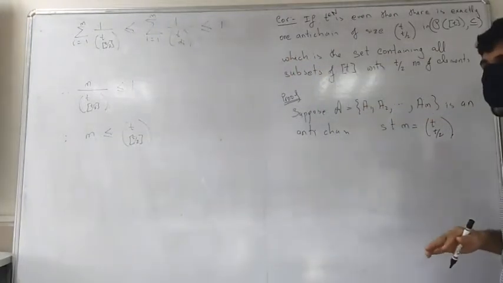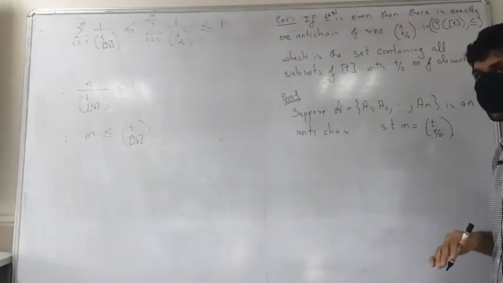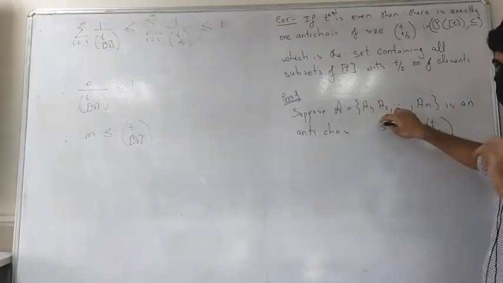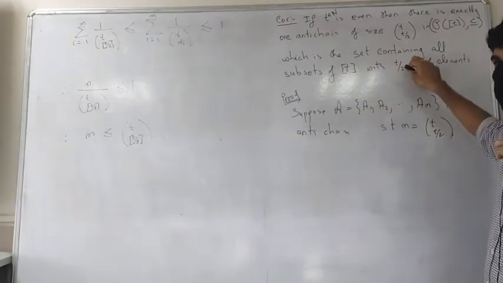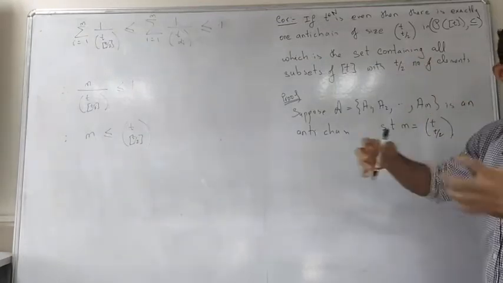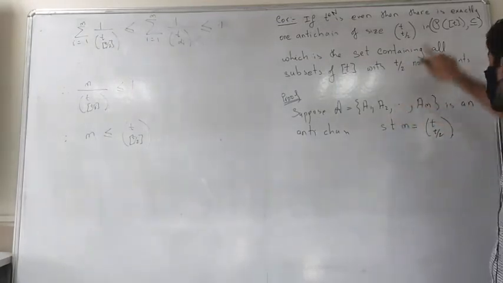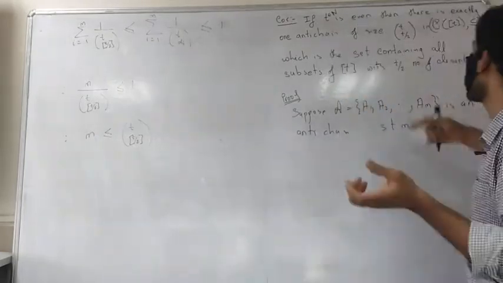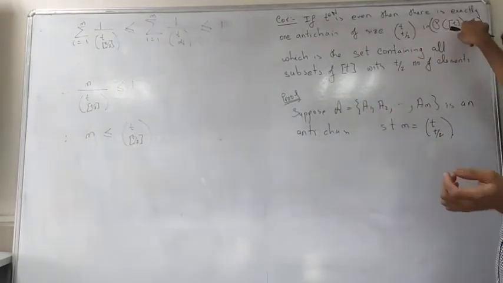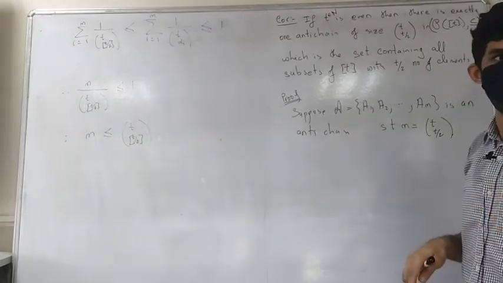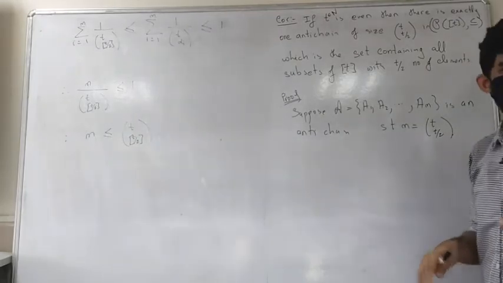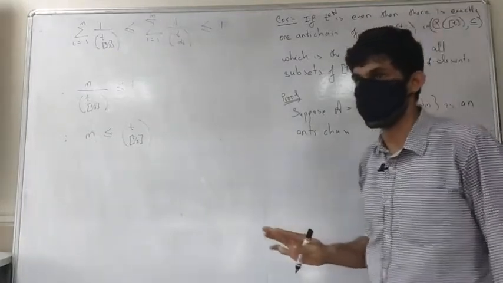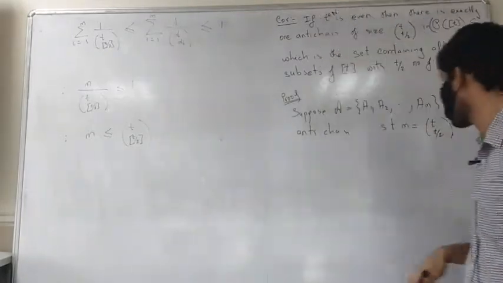What do I need to show here? The existence part is done, because the subset of the power set that contains only the subsets of T with T/2 elements is an antichain of size T choose T/2.